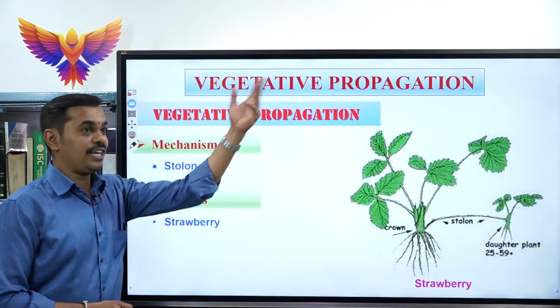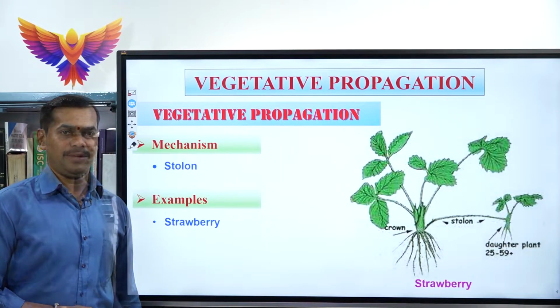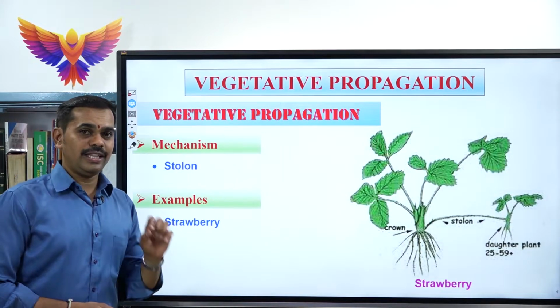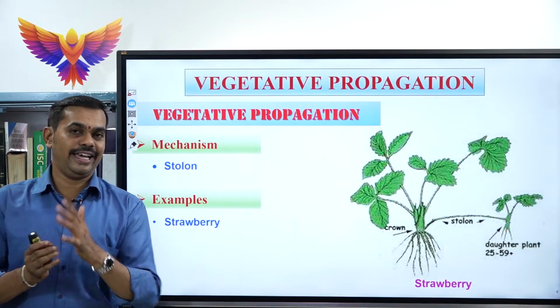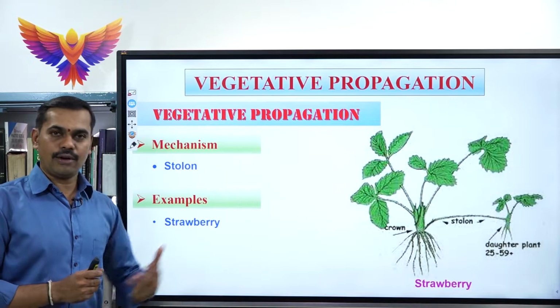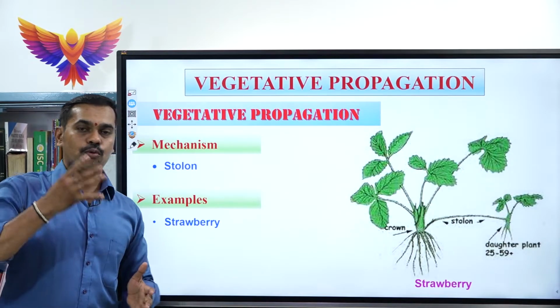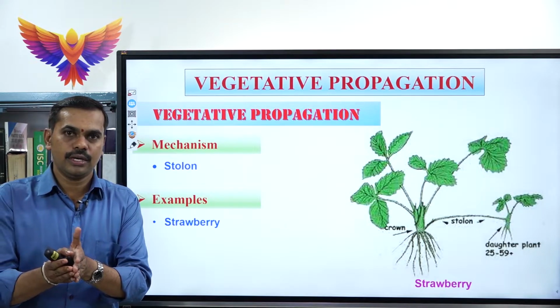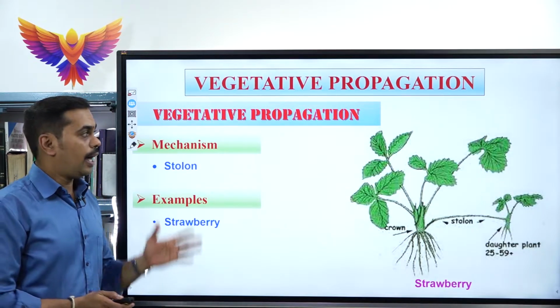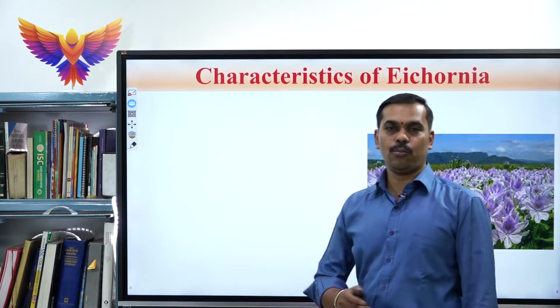Again, that stolon can develop into a new plant body. So this is about the vegetative propagules, their characteristics and examples. So far we have completed vegetative propagules: definition, types and examples. And next, coming to the artificial vegetative propagation.